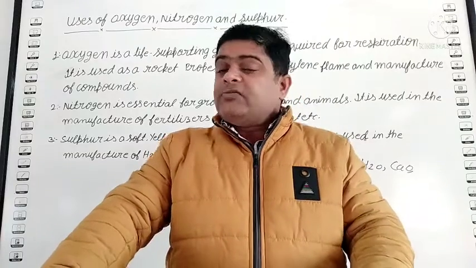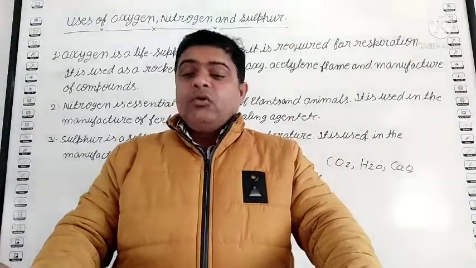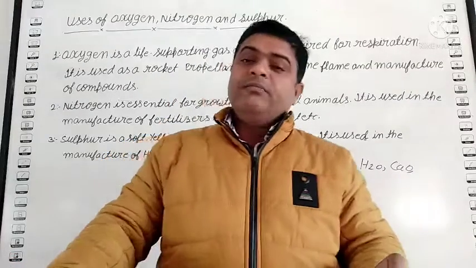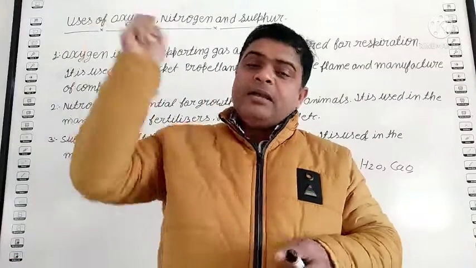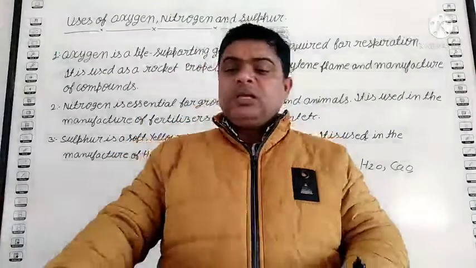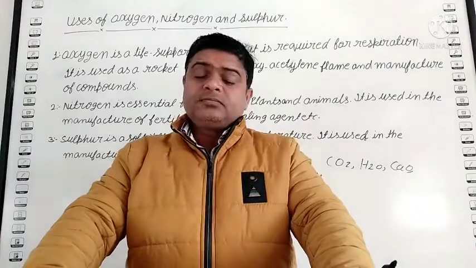Okay, student. Next one is sulfur. So student, sulfur is a soft, yellow solid at room temperature, and it is a brittle solid. Brittle solid means if you hammer it, it breaks into small pieces. Okay. It is a poor conductor of heat and electricity.